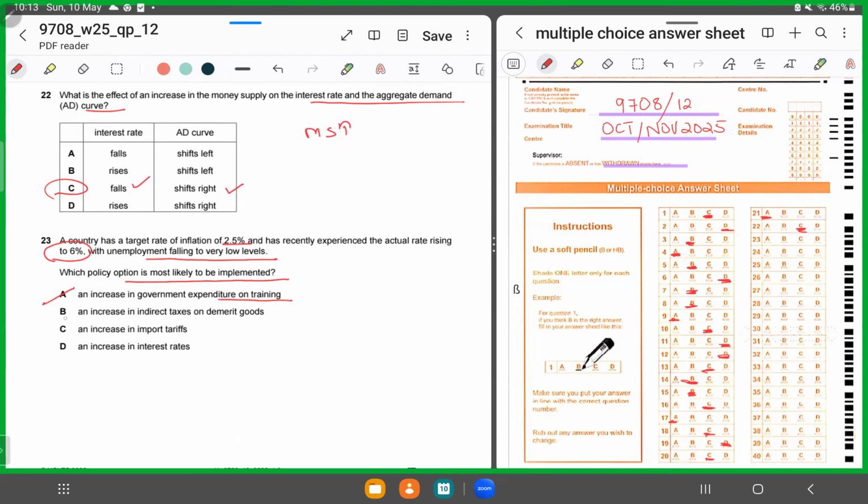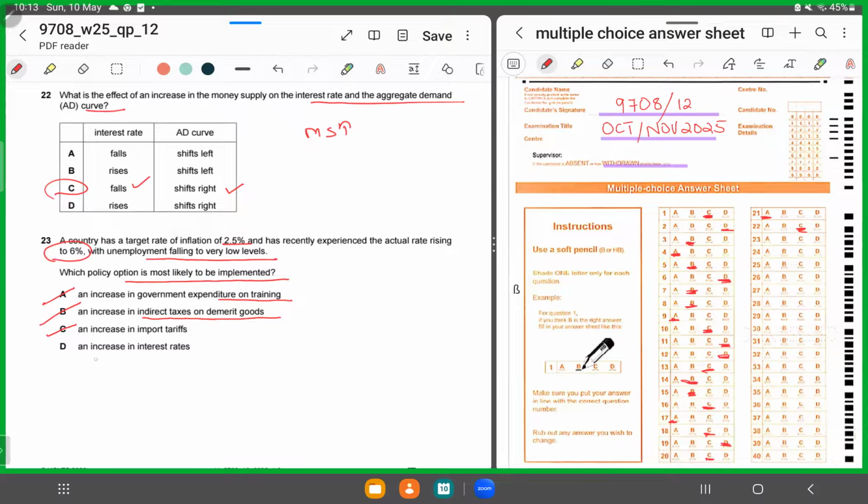B could not be it because if indirect taxes had been imposed on demerit goods, inflation should have fallen and not risen. C could not be the option because if import tariffs had been increased, inflation should have fallen and not risen. It's D